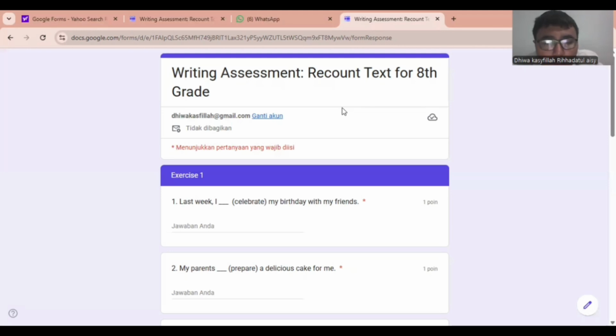In conclusion, our assessment creates positive washback by strengthening students' understanding of the simple past tense and the language features of the context. Nevertheless, it should be complemented with authentic writing tasks so that students not only master grammar but also develop their ability